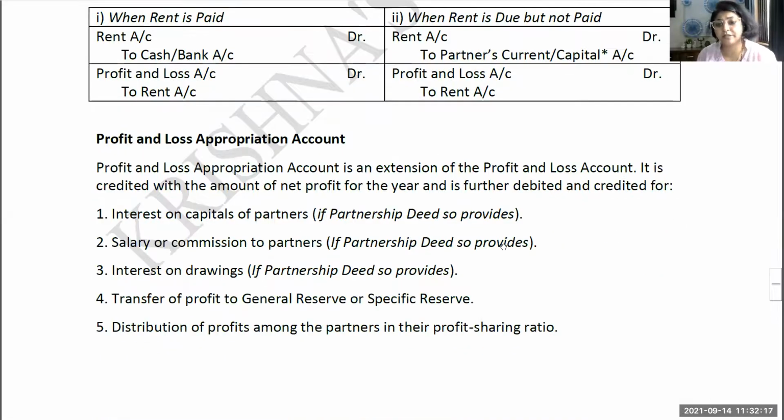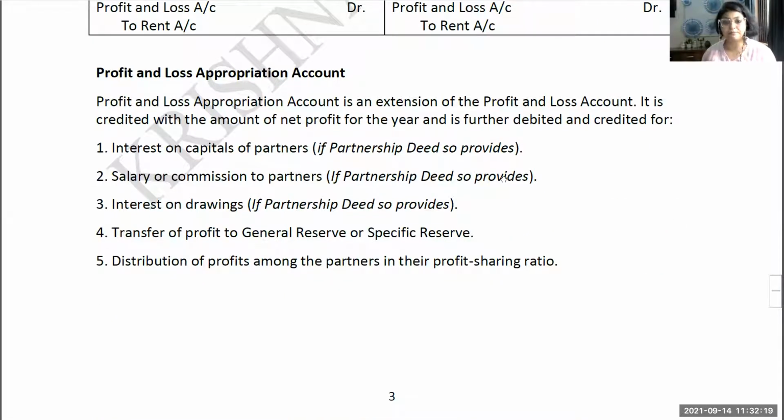Now, what is profit and loss appropriation account? Very important. Profit and loss appropriation account, making of profit and loss appropriation account, and what is the difference between profit and loss account and profit and loss appropriation account, and what entries are passed, what is debited and credited in profit and loss appropriation account. You should have a clear idea of all this. Okay, there are many questions given in the book which you have done along with me also. So keep revising those questions.